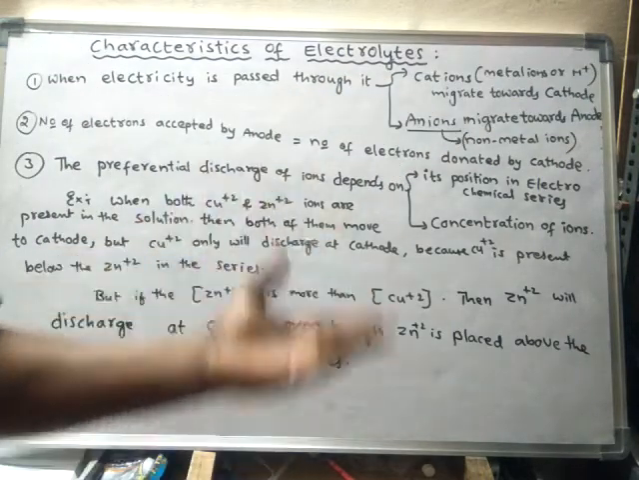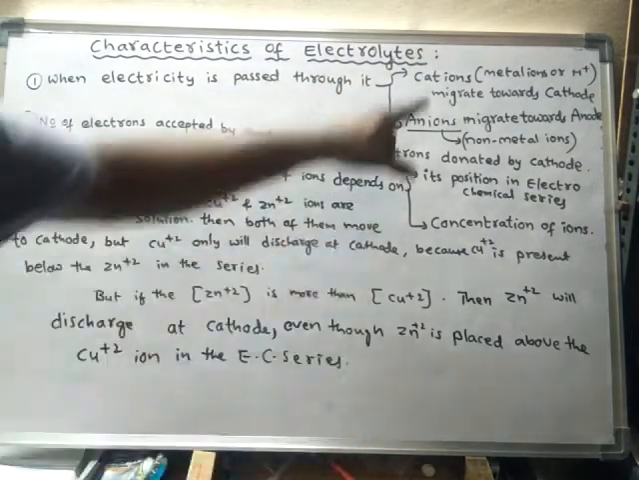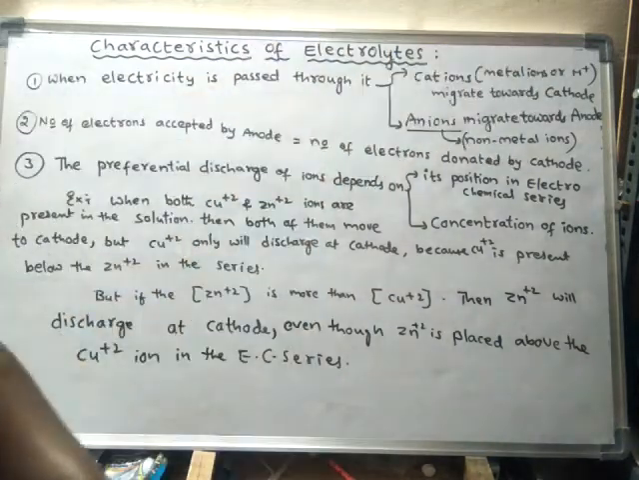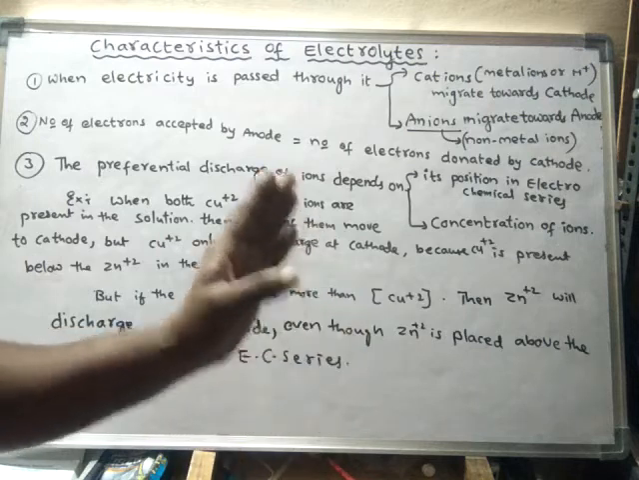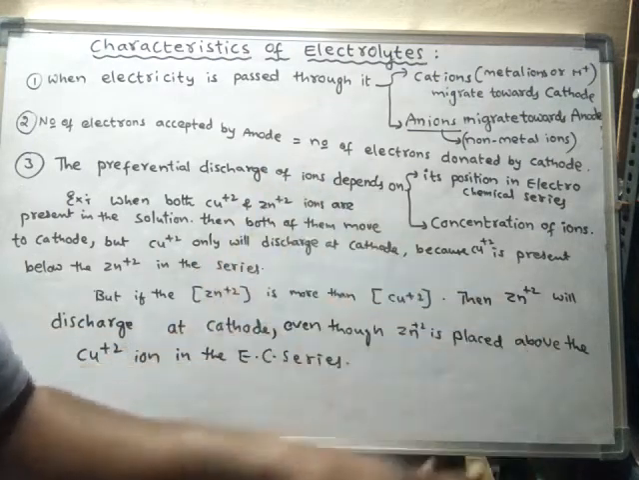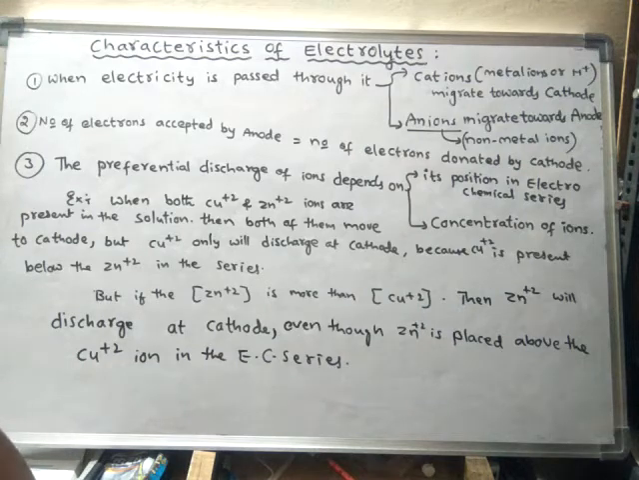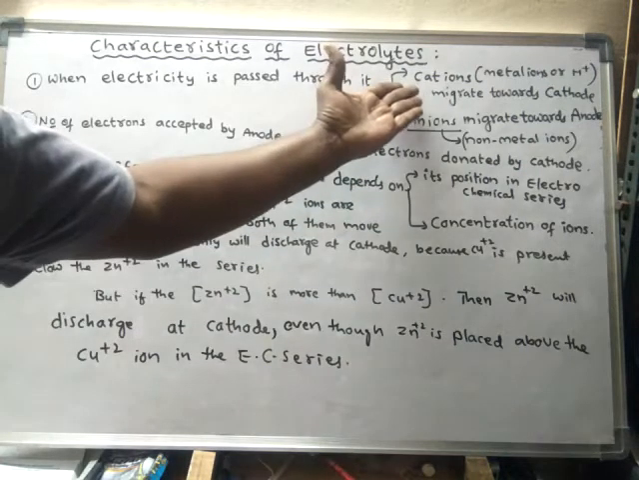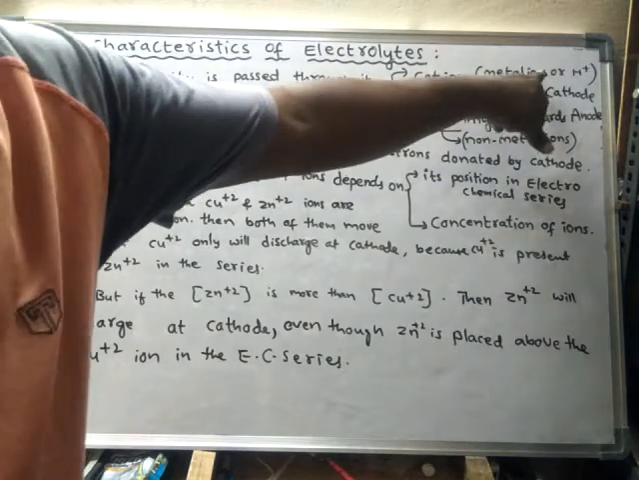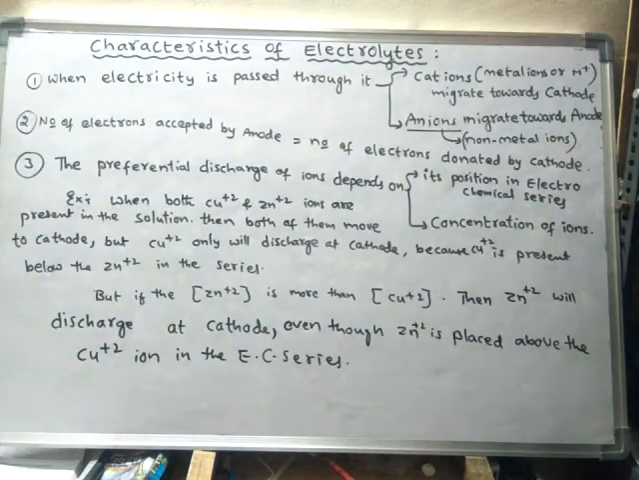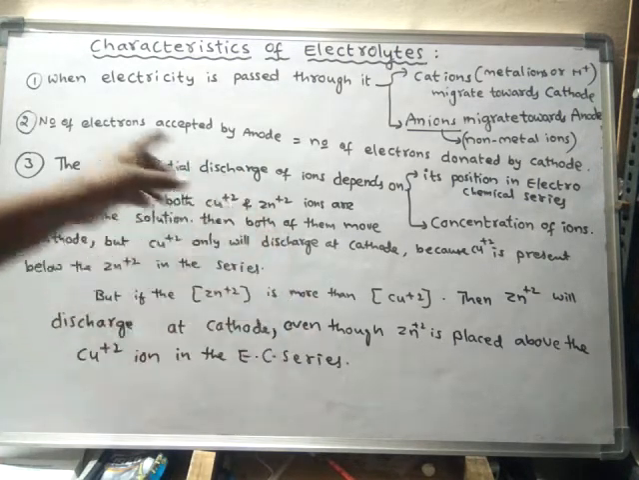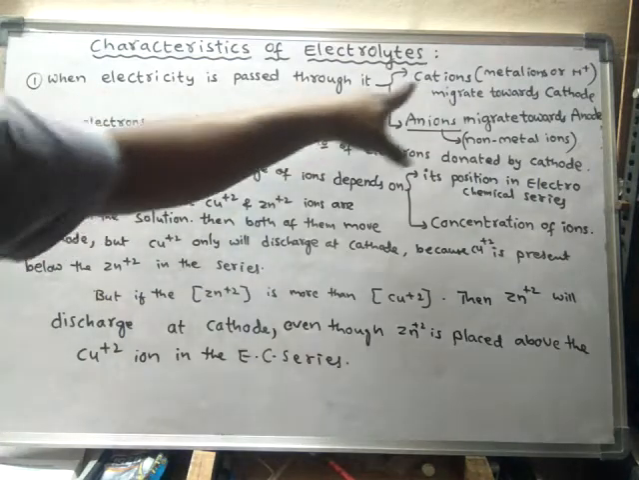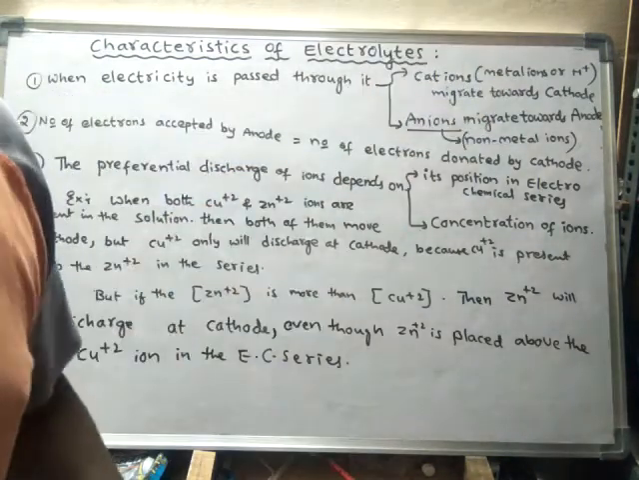Cations, because the cathode is negatively charged, hence cations will migrate towards the cathode, because cation is positive charge and cathode is negative charge. So a positive charge will always move towards a negative charge electrode. What are cations? Cations are either metal ions or hydrogen ions. If any metal ion or hydrogen ion is present in the electrolyte, whenever the electricity is passed, these ions will migrate towards the cathode.